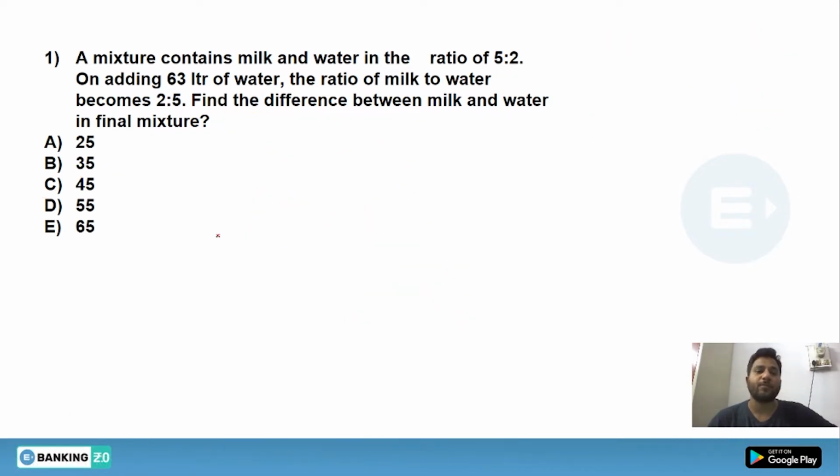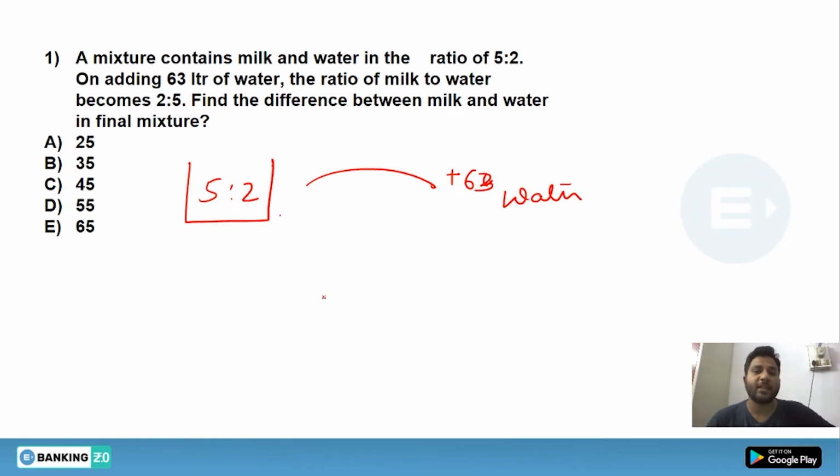How can you solve this? First you need to find the mixture. We have added 63 liters of pure water. Then the ratio has become 2:5. Now if we are adding water, that means we are adding 100% quantity of water. So now we will take water, water and water. We have to take the similar quantity as well. Here water is 2/7. Here water will become 1 because 100%, and here water has become 5/7.